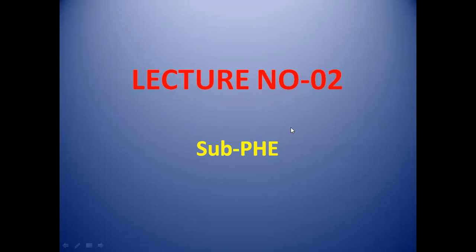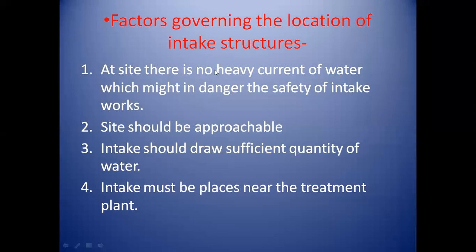In the first lecture, we had discussed the sources of water. There are two sources of water, that is surface sources and subsurface sources. Then we had discussed the intake structures. What is meant by intake structures? The intake structures are used for collecting water from the surface sources, and this water is conveyed further to the water treatment plants. There are four types of intake structures. First is a river intake, then lake intake, then reservoir intake and canal intake.